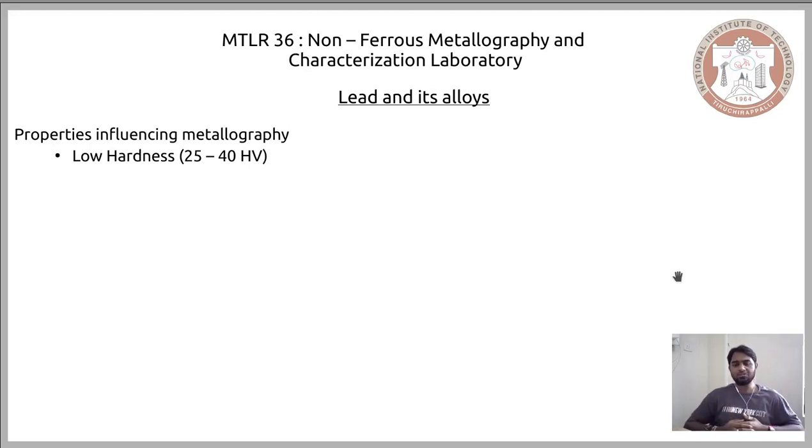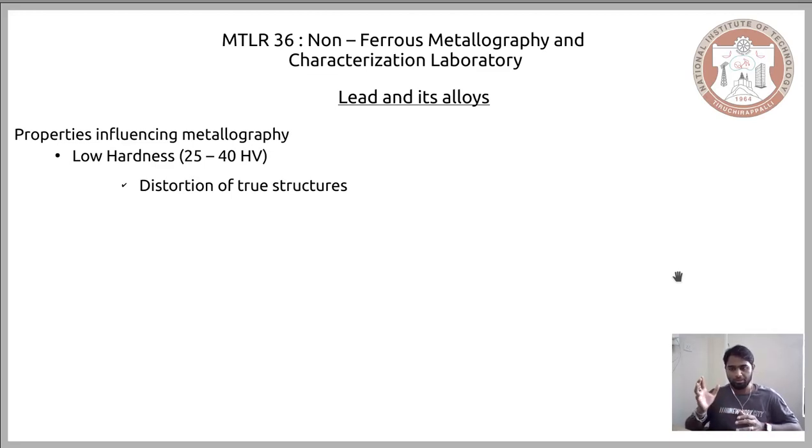The reason low hardness plays a vital role in your metallographic technique is that whenever you use a technique that you normally use for other materials, for low hardness materials like lead and its alloys, what is possible is that you distort the existing microstructure. When you have a definite microstructure in a material that is relatively hard compared to lead, you can use conventional mechanical polishing that will not distort its microstructure.